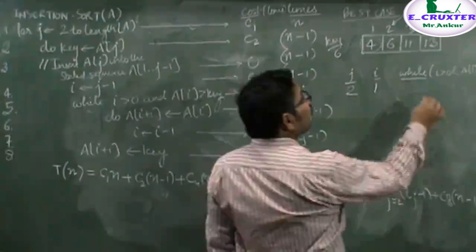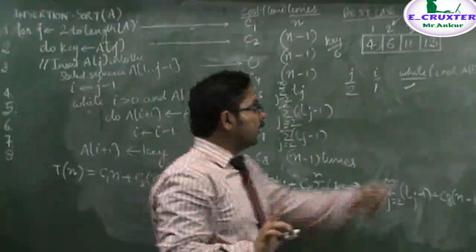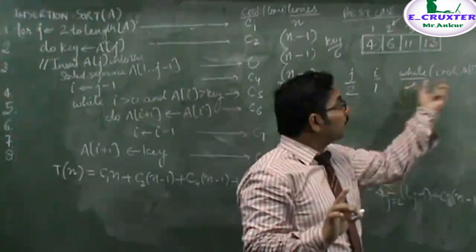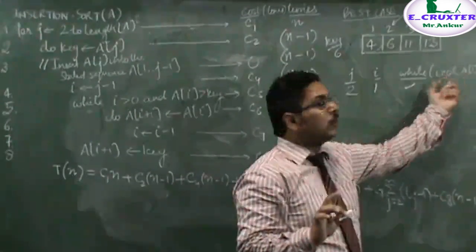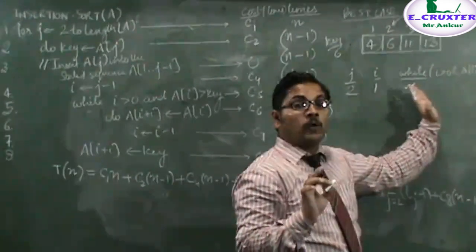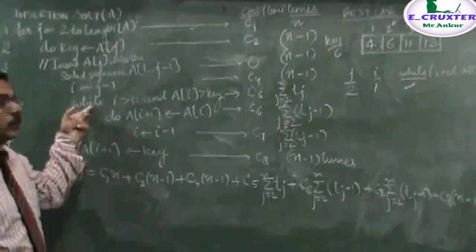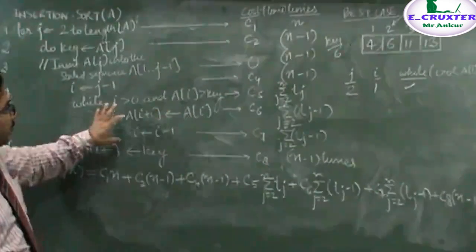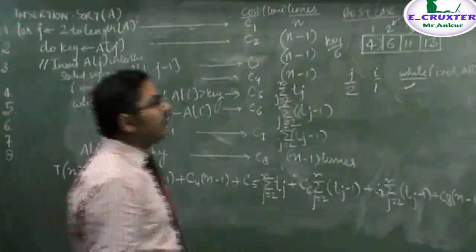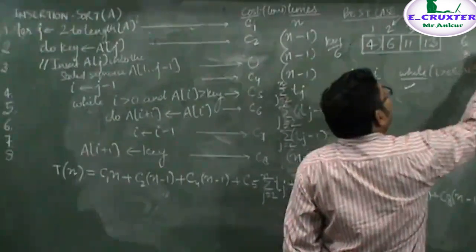This condition is becoming false, but this statement is executed one time. Due to this, the condition is becoming false. You notice that. But to check this condition, this while loop is to be executed. Hence, we say that this statement is executed only one time. That is, this statement is executed one time, and this condition becomes false. Hence, these two statements will not be executed. That is, the sixth and seventh statements will not be executed.